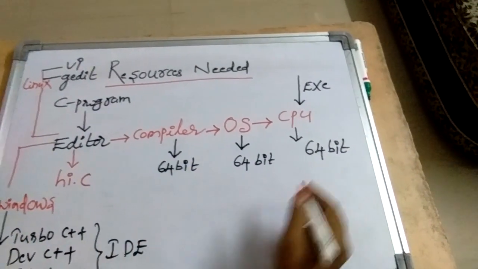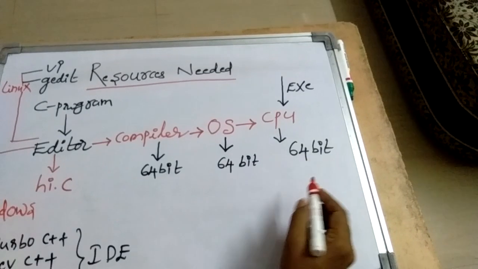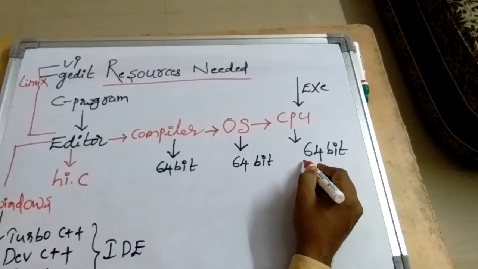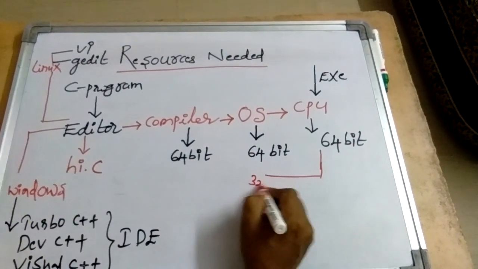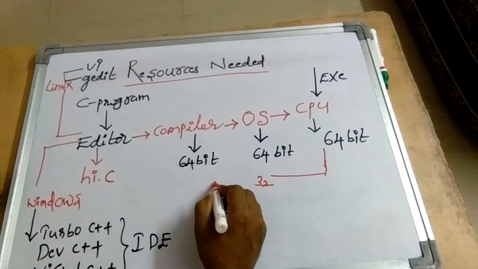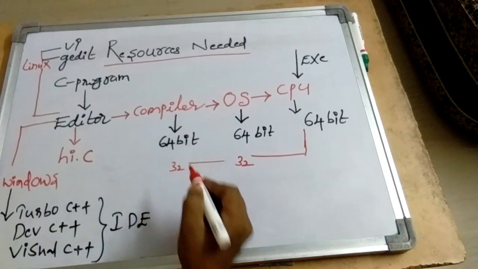However, if the CPU is 64-bit, your operating system could be 32-bit also, no issue, and the compiler also could be 32-bit.